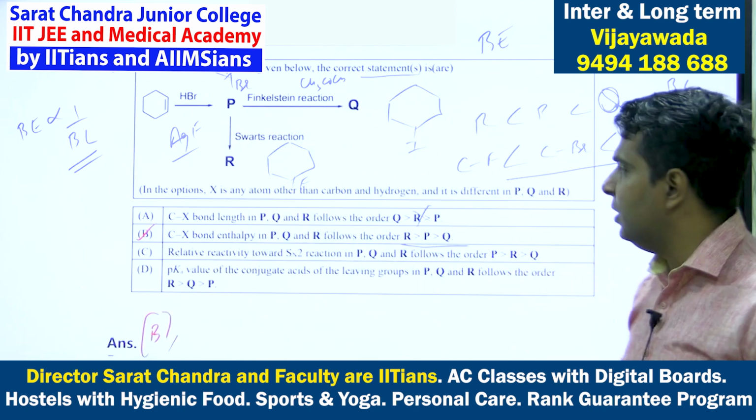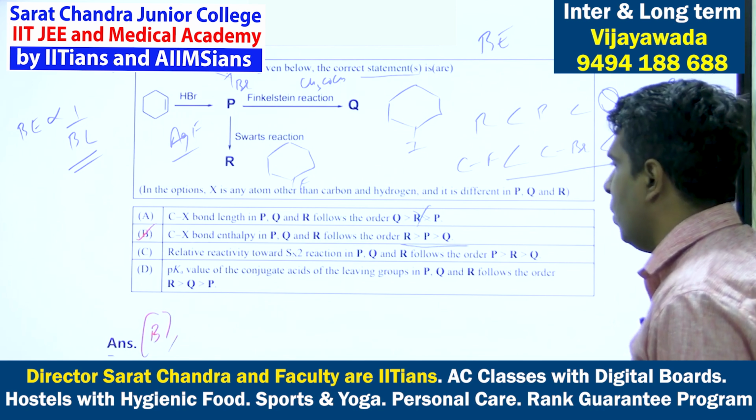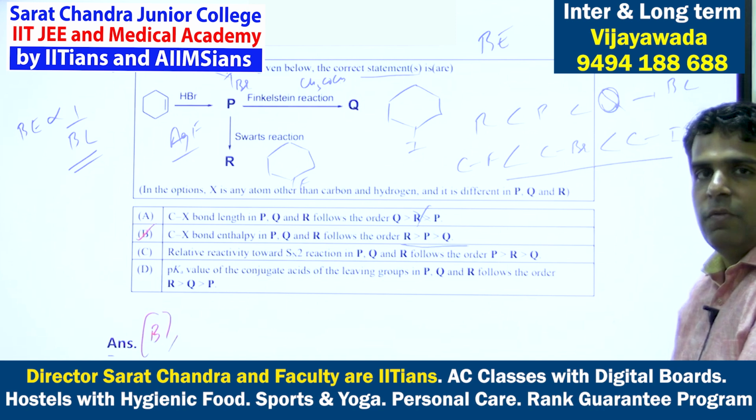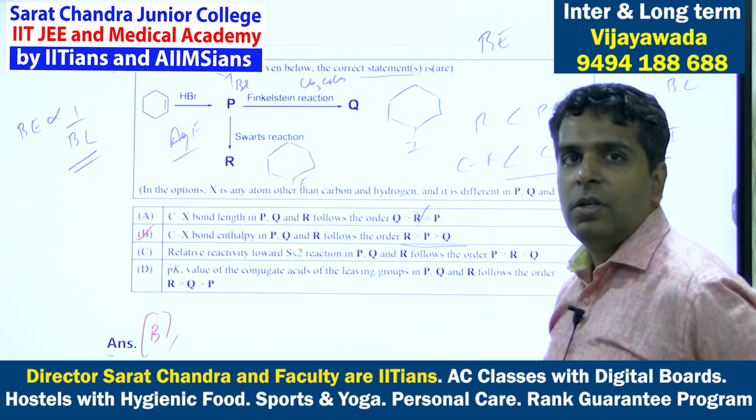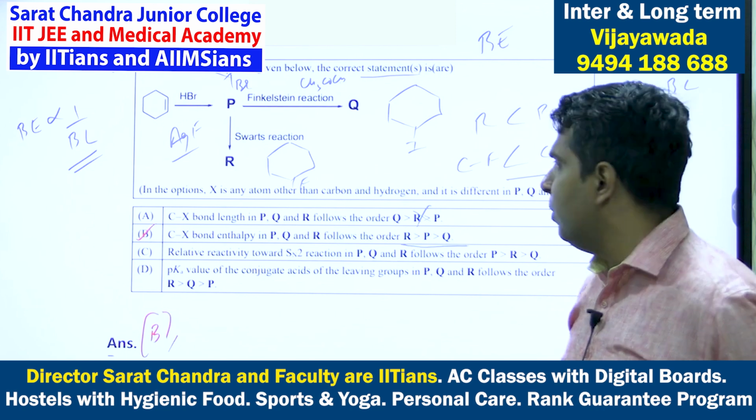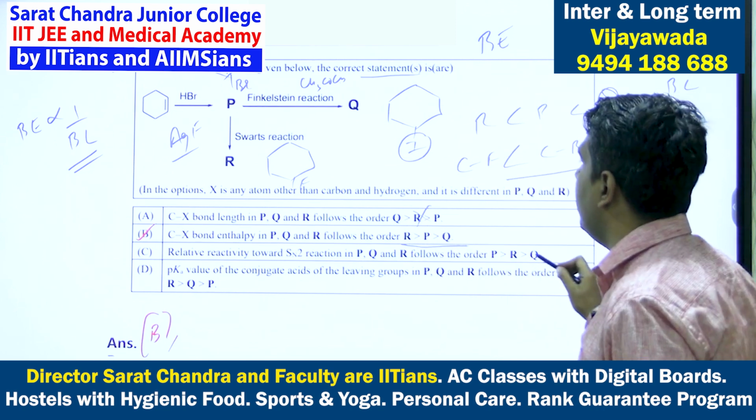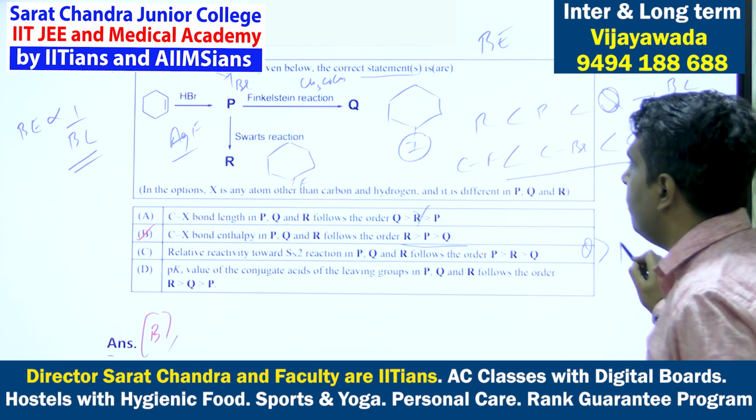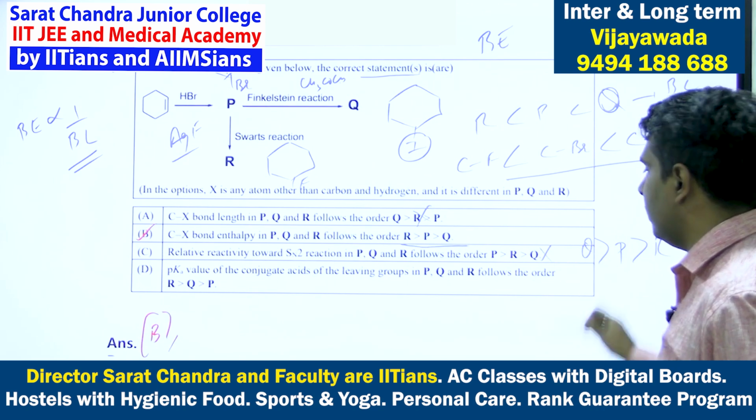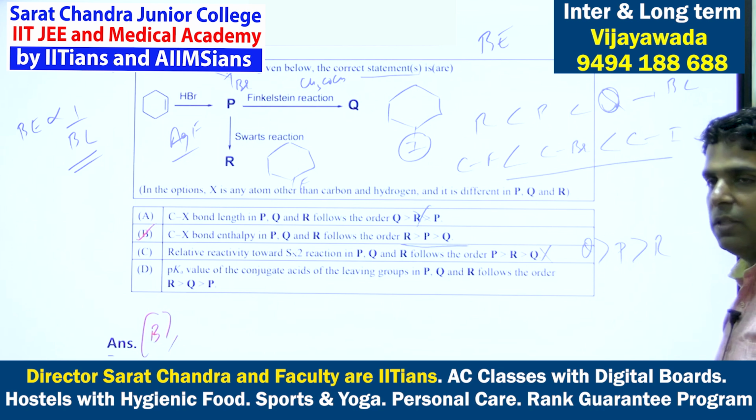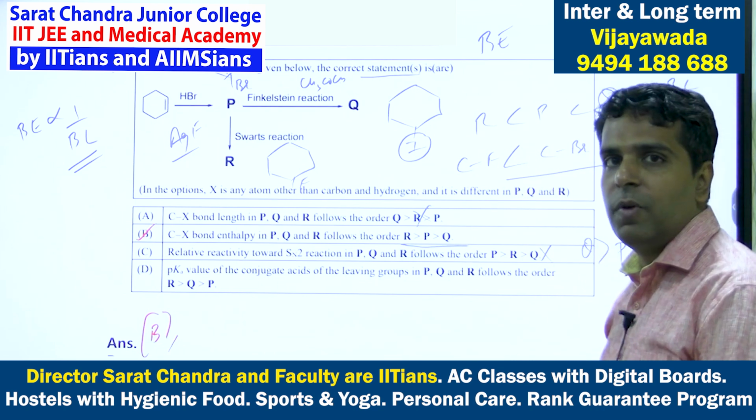It is a multiple choice question. Let us see the next option. Relative reactivity towards SN2 reaction in P, Q, R. So for SN2 nucleophilic substitution, the rate will follow the order of the leaving group. The better the leaving group, the more the rate. So iodide is a better leaving group, then bromide, then chloride. So the SN2 rate will be more in Q, then in P, then in R. So Q, P, R will be the order. So this is also not correct. So option C is also not correct. For SN2, the rate will follow the ability of the leaving group.